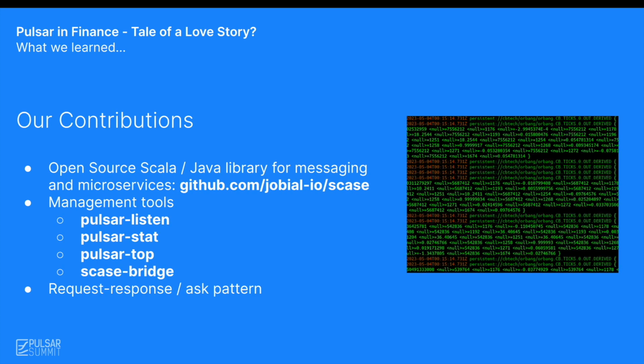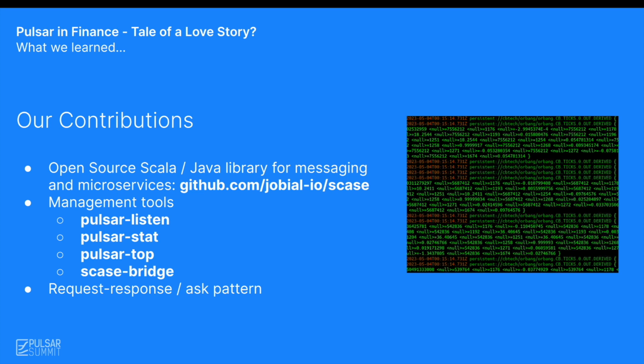Finally, I'd like to share with you a bit about our contributions to the Pulsar ecosystem. I have mentioned already that tooling was one of the areas where we found Pulsar a bit lacking. To address that, we have come up with a number of useful tools in the migration process that we have already open sourced or will soon open source. You can actually try them yourself if you follow this link. So Pulsar Listen is a tool to listen on topics. It allows tracing and dumping messages. It can be useful for both admins and developers.